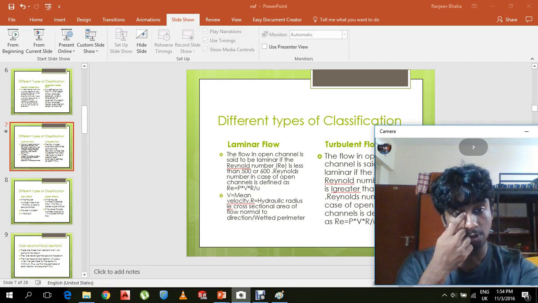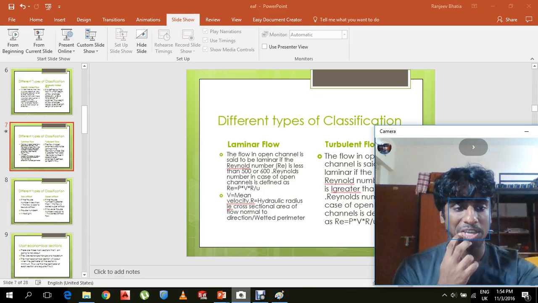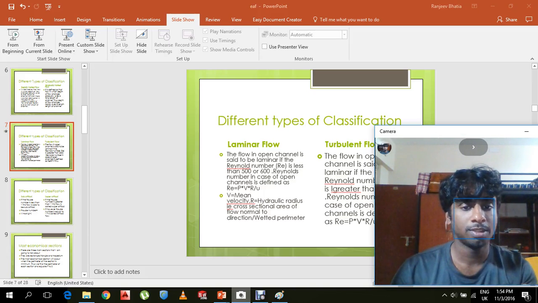That is laminar flow and turbulent flow. Before we try to understand what laminar and turbulent flow is, let us understand what Reynolds number is. Reynolds number is defined as rho into velocity into hydraulic depth divided by viscosity. The flow in open channels is said to be laminar only if the Reynolds number is less than 500 or 600.